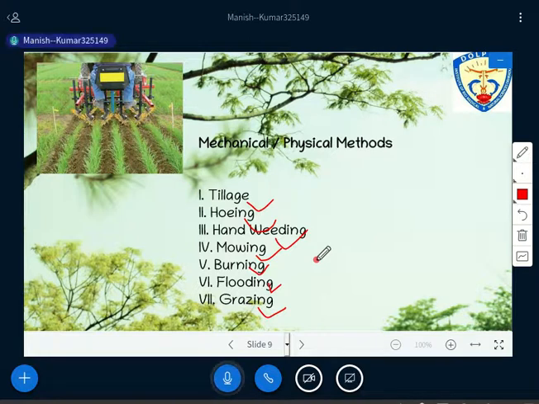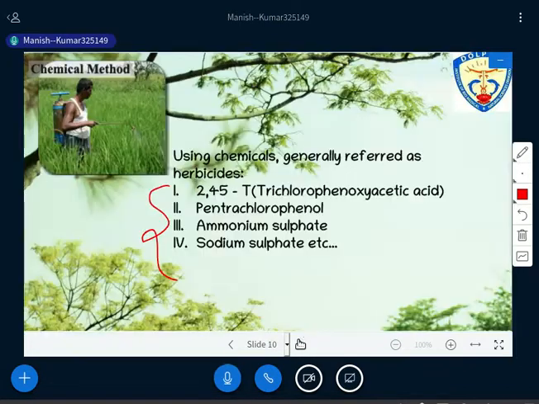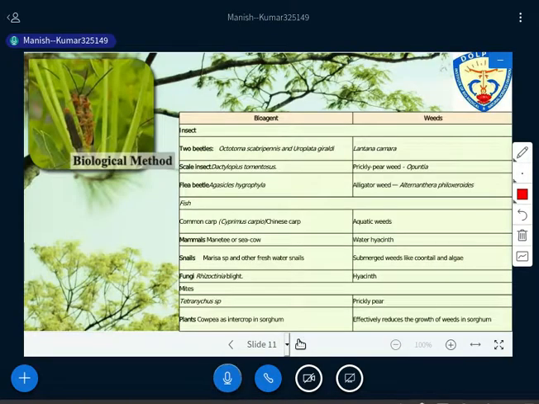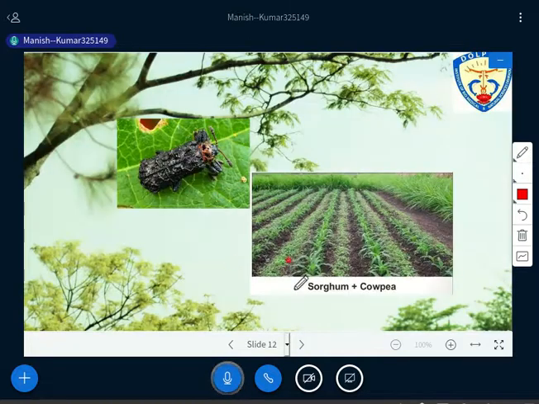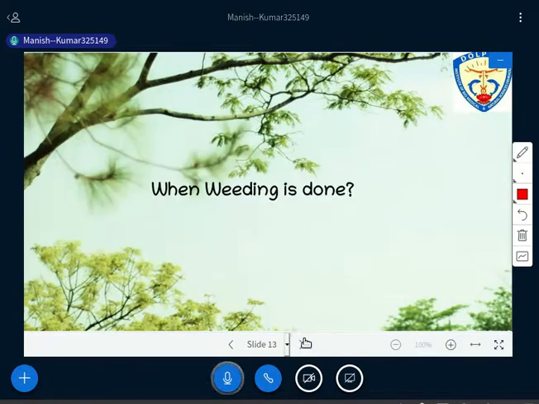And then we have grazing. This is the repeated removal of weed top growth by grazing animals, like close mowing. Through grazing also we can curtail the growth of weeds here. So you can see that this is a biological method that we have.